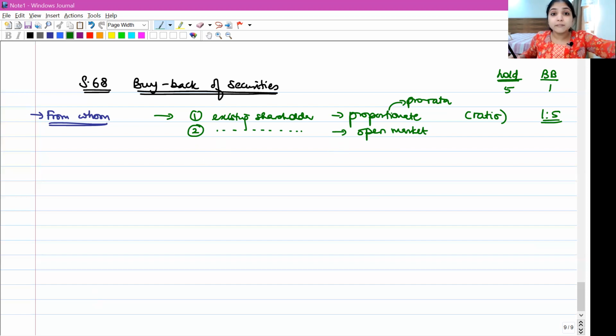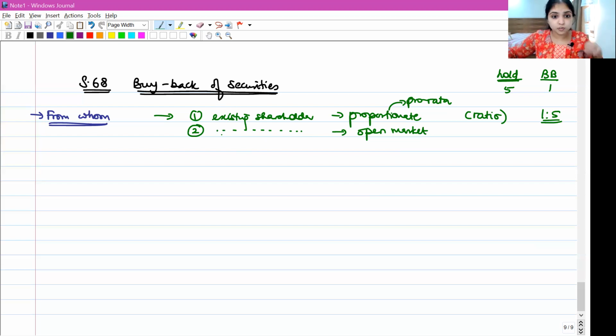There, whoever is willing to sell the shares of the company, however many shares they are willing to sell, the company will buy from there. No ratio, nothing. However many they are willing to sell, the company will buy back.